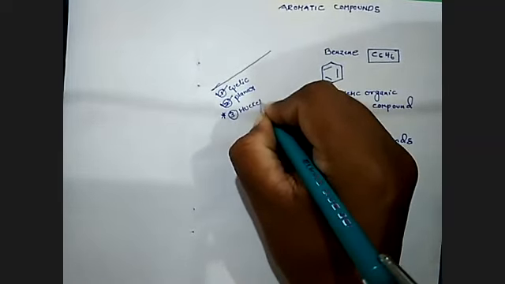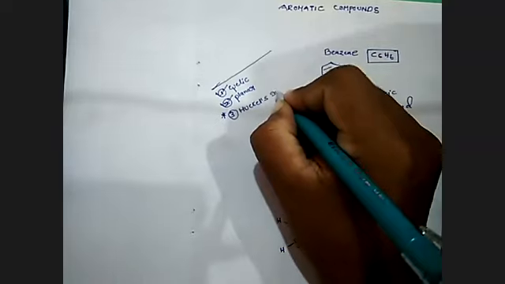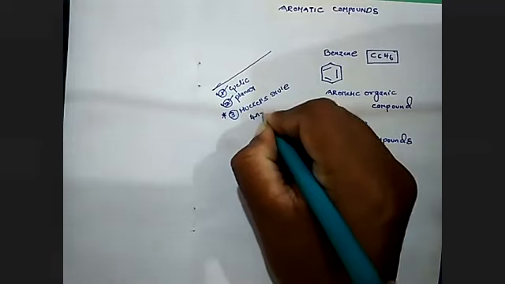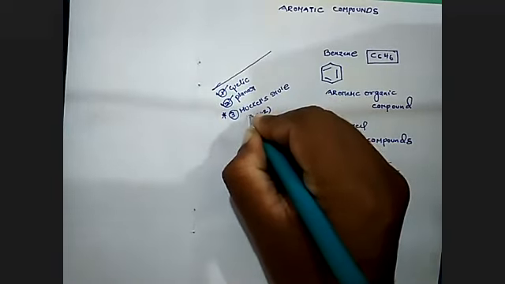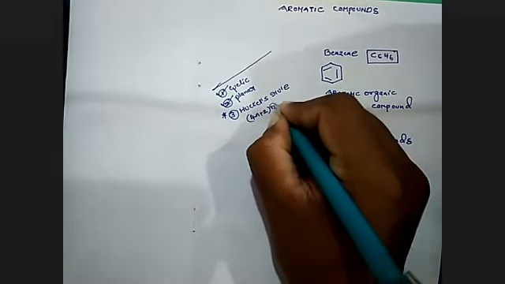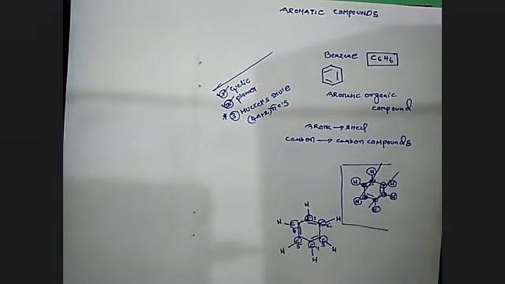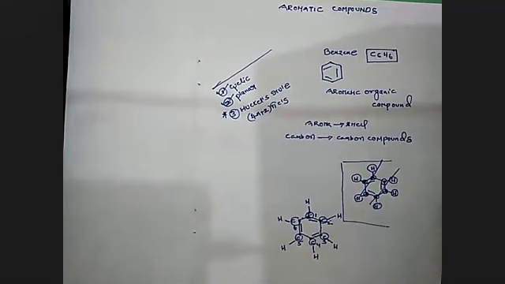I'm repeating. What is meant by Huckel's rule? I'm explaining what that Huckel rule is. The Huckel rule is nothing but the 4n plus 2 pi electrons rule. I will ask the question: what is meant by the 4n plus 2 pi electrons rule?